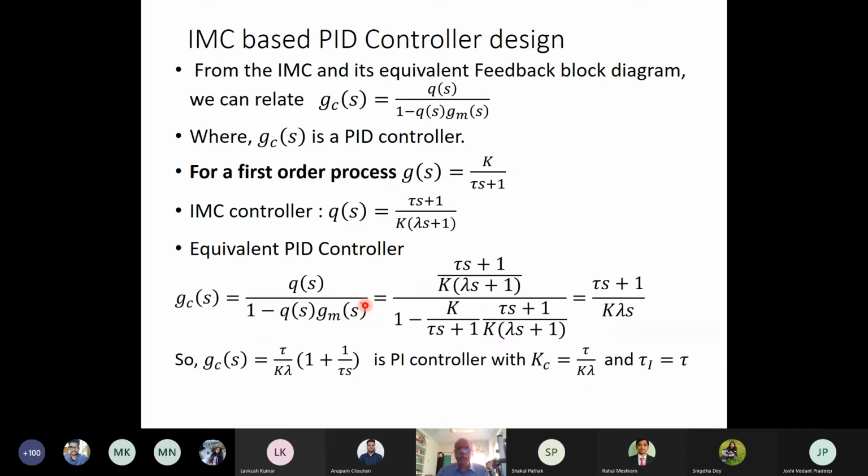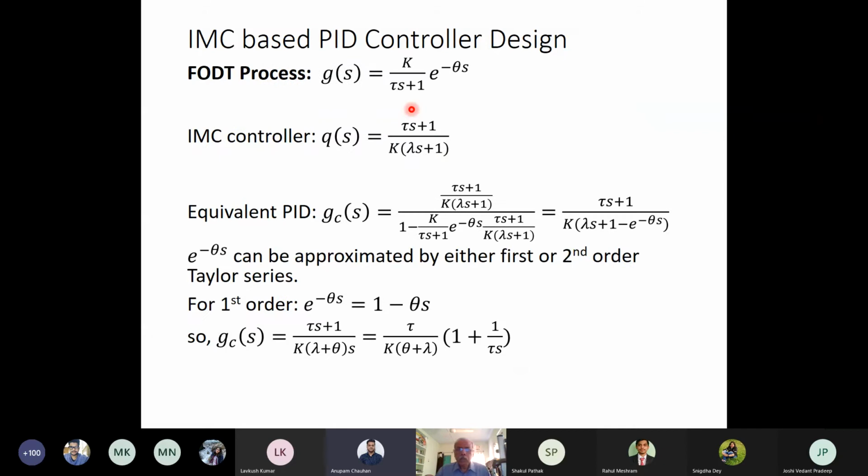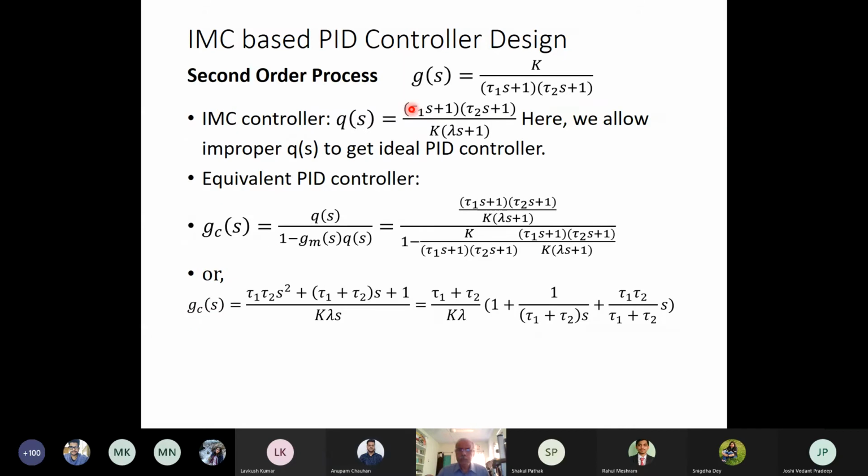Okay. And then obviously the equation will be QS / (1 - QS GMS), because now this is a feed forward. For the second order process, what we have done is we have taken this IMC controller deliberately as an improper IMC controller, so that we can reach an ideal PID controller.